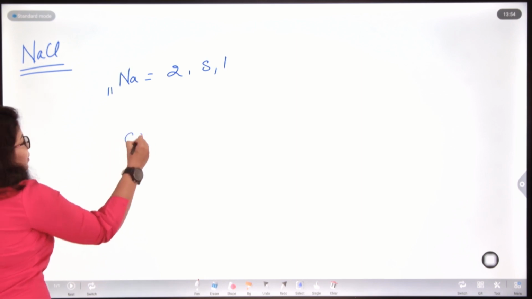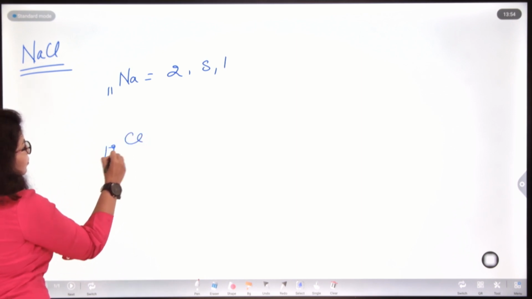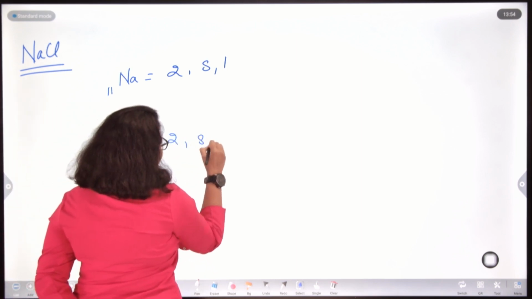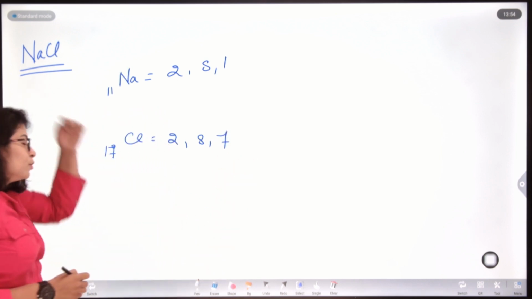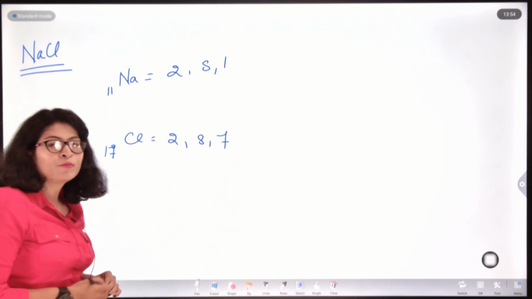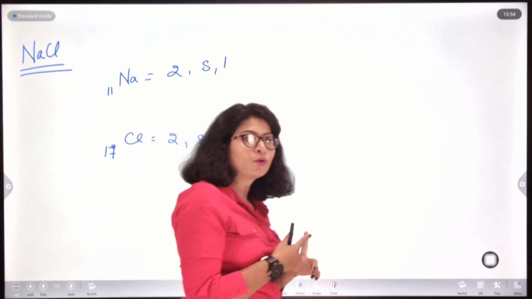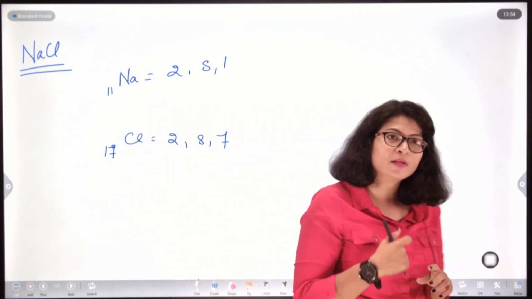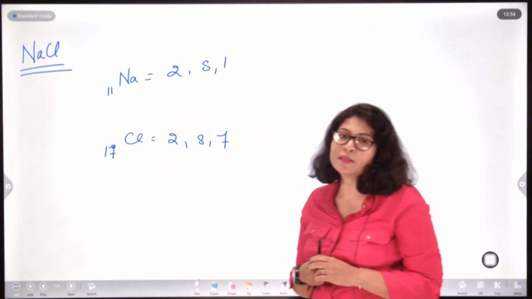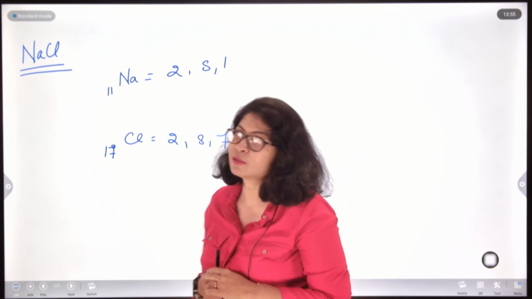Now, chlorine's configuration was 2, 8, 7. Sodium needed to donate 1 electron, and chlorine needed to gain 1 electron in order to attain their stable octet configuration, right.